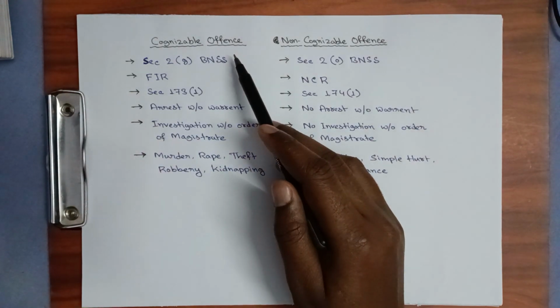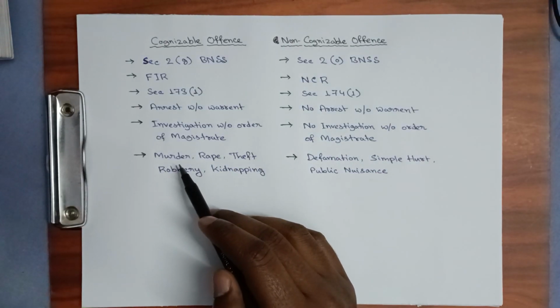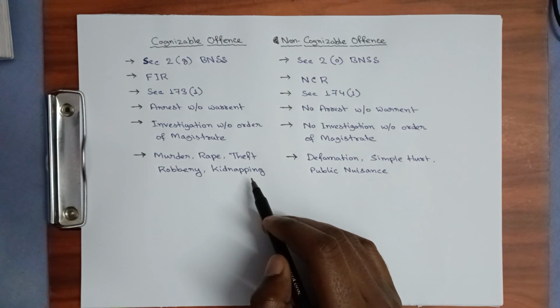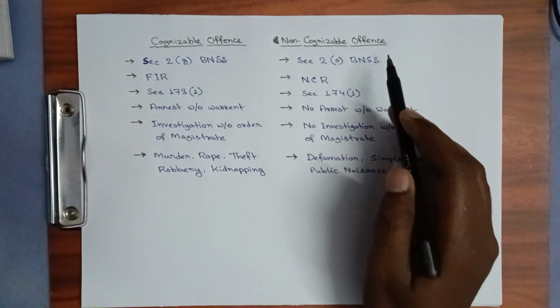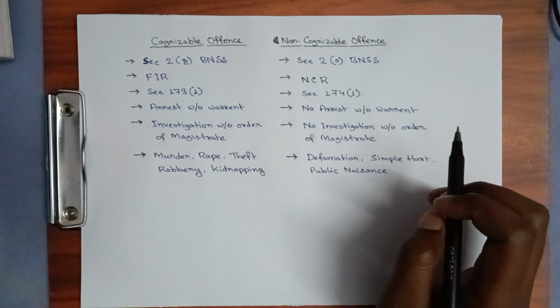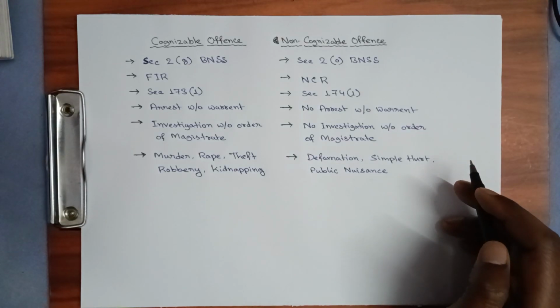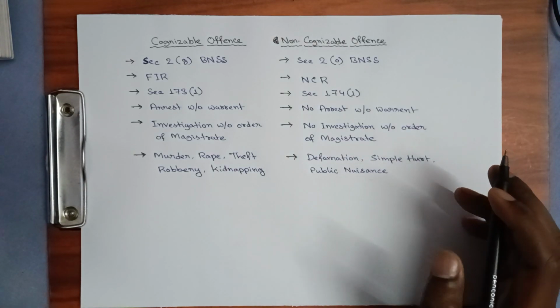Cognizable offenses are those offenses which are very serious in nature, for example murder, rape, theft, robbery, kidnapping, etc. And non-cognizable offenses are those offenses which are less serious in nature, for example defamation, simple hurt, public nuisance, then criminal intimidation. These are known as non-cognizable offenses.